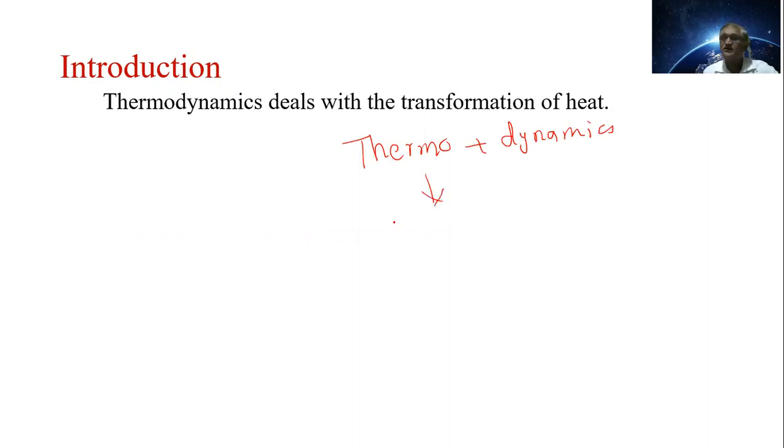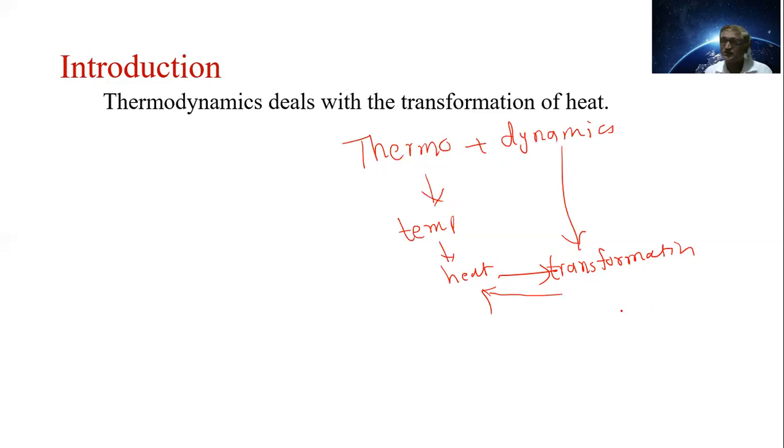Thermo represents heat. That is, thermal depends on temperature, and temperature depends on heat. Dynamics means transformation. Heat transformation. That is, heat can be transferred into various forms of energy, and various forms of energy can be converted into heat. All that transformation we have to study in the branch of physics that is known as thermodynamics.